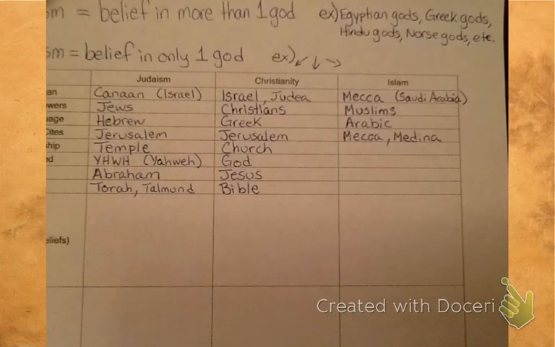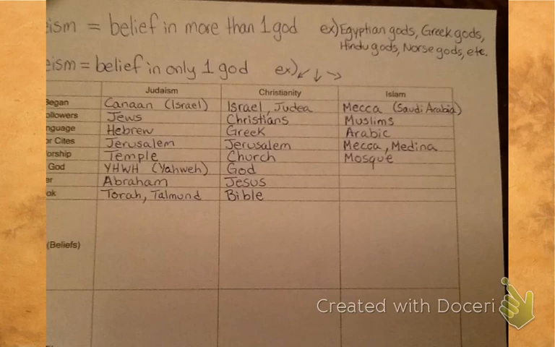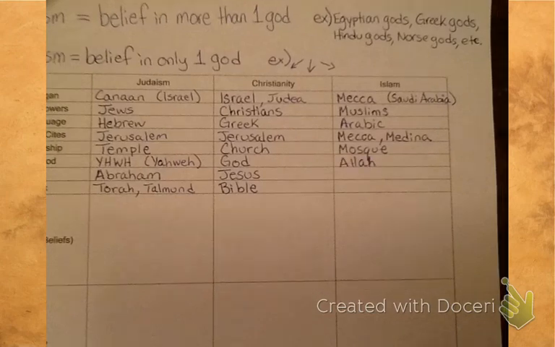Mecca is a very holy site because the religion started there, but also the city of Medina is very important. Both of these cities are in Saudi Arabia. The place of worship for Islamic people is called a mosque. That's the Arabic word for temple. The Arabic word for God is Allah, and so that is what Muslims call their God. And it is disrespectful to call God anything else besides Allah. You're not allowed to call him God. You have to say Allah.